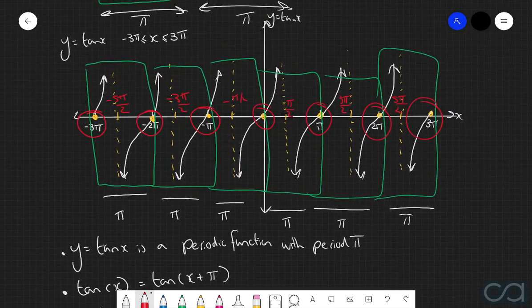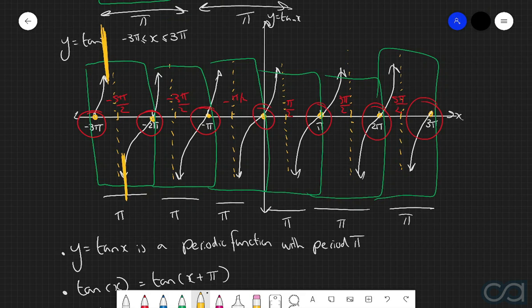Let's start off with the maximum and minimum values. For this particular graph, we can very clearly see that we do not have a maximum point which the tan function reaches, nor a minimum point. And that is because of these vertical asymptotes. In other words, the closer we get to these vertical asymptotes, the graph just keeps on getting bigger and bigger and bigger in this direction, or smaller and smaller and smaller in that direction. Because of that, we can't define a maximum or a minimum value.